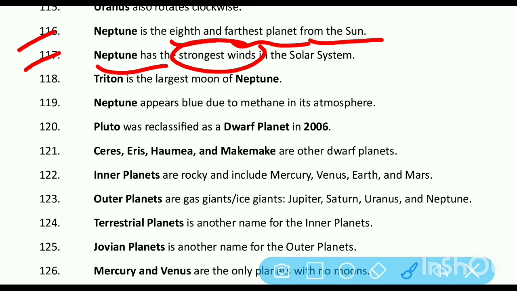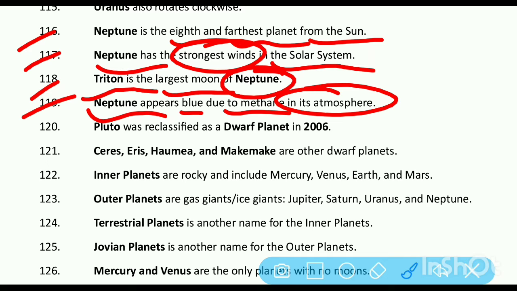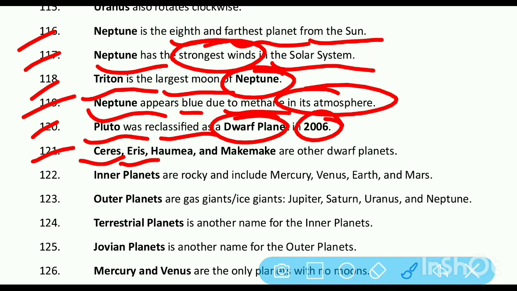Neptune has the strongest winds in the solar system. Triton is the largest moon of Neptune. Neptune appears blue due to methane in its atmosphere. Pluto was reclassified as a dwarf planet in 2006. Ceres, Eris, Haumea and Makemake are other dwarf planets.